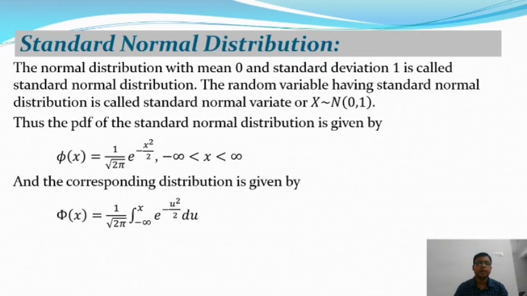That is the probability density function of the standard normal distribution, and the corresponding distribution function, where the upper limit is variable, is 1 by root 2 pi times the integral from minus infinity to x of e to the power minus u square by 2 du. This is called the distribution function capital phi of x, corresponding to the small phi of x, which is the probability density function of the standard normal distribution. Let us move on to the next slide.